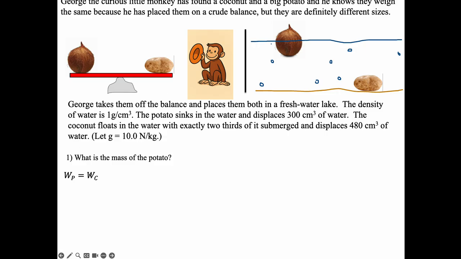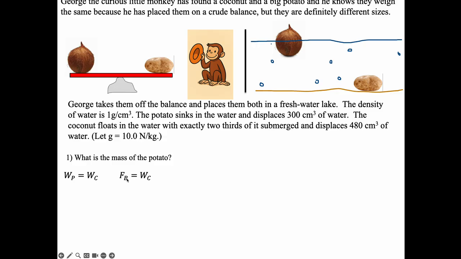Well, I also know that the coconut is floating, so that must mean that the weight of the water being displaced by the coconut must be equal to the buoyant force. And so if I were to draw a force diagram for this floating coconut, right, the buoyant force is going to be equal to the weight of the coconut. So if I can figure out what the buoyant force is, then I'll have the weight of the coconut. And if I have the weight of the coconut, I have the weight of the potato. So all I need to do is figure out the buoyant force.